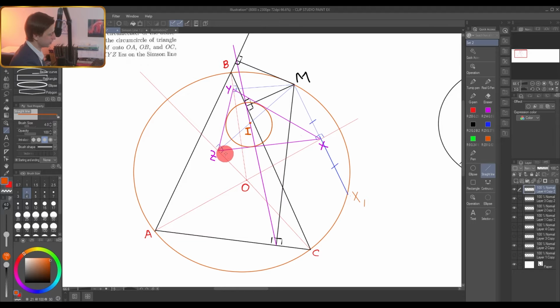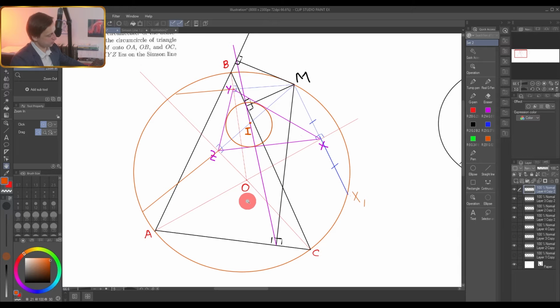What will happen to Z? Well, obviously, we can extend this one by the same distance, and Z will be again on the circle, because this is also a perpendicular on another diameter. This is also a perpendicular to Y, to another diameter, and Y after homothety with center at M and scale factor 2 will also appear on the circle. So this homothety transfers our triangle to this triangle on the circle, and of course these triangles are similar. This orange triangle is simply twice larger. It has exactly the same angles as our initial triangle.